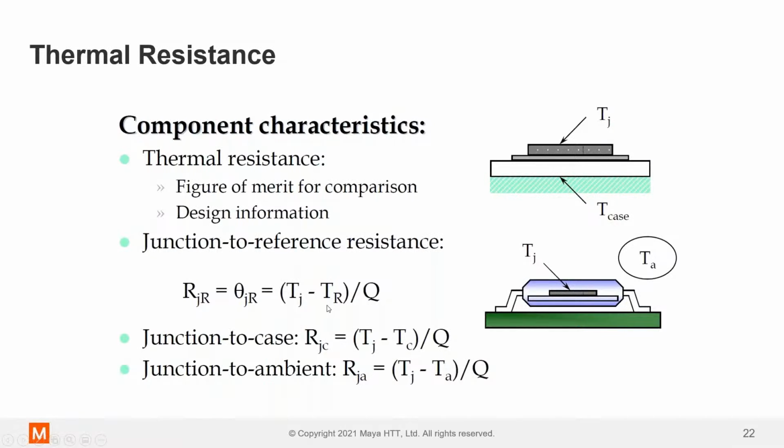So if we want to know the thermal resistance to the case, then we can do a thermal resistance calculation there: Tj minus T case divided by the power dissipation, and that's typically the electrical power that we supply to the device. Junction to case, junction to ambient resistances, very easy to do that calculation.